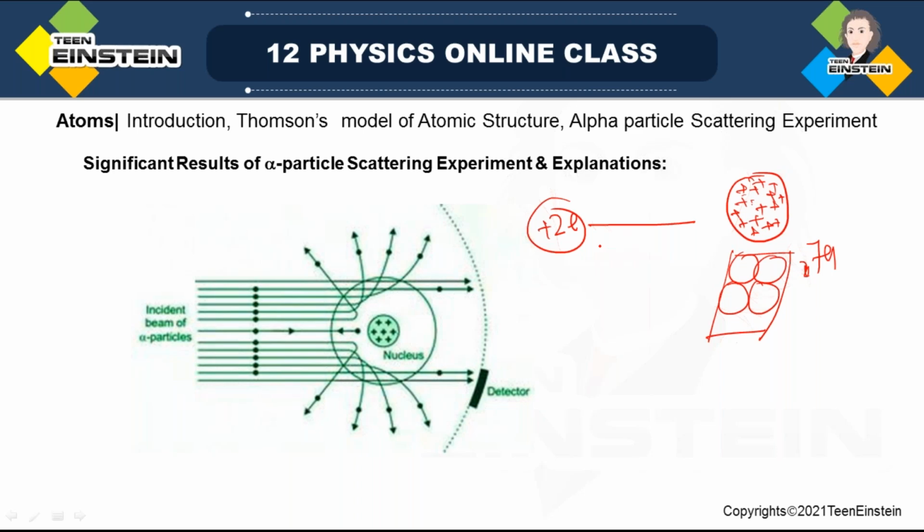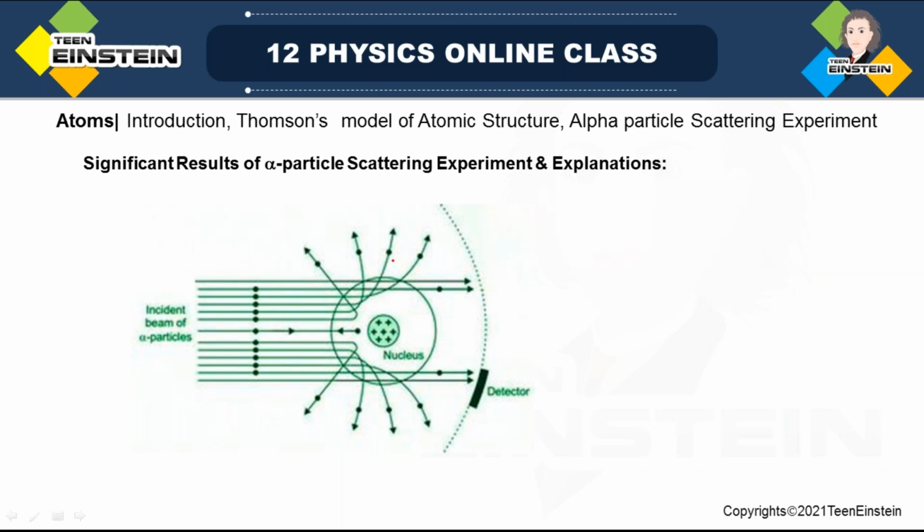So it would have happened that the alpha particle cannot even reach up to this gold foil if it is having positive charge distributed all over the volume. Rather, what we are seeing is that most of the alpha particles are just passing through. So why is it so?